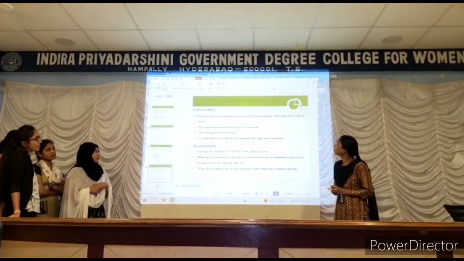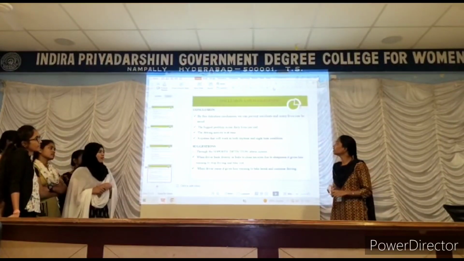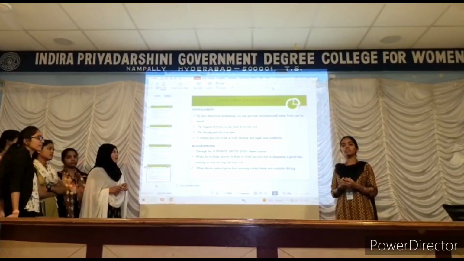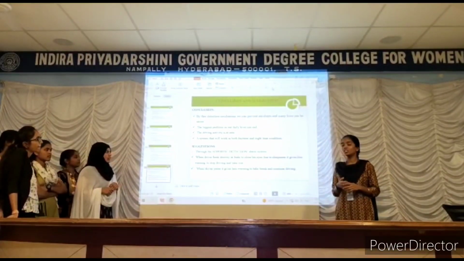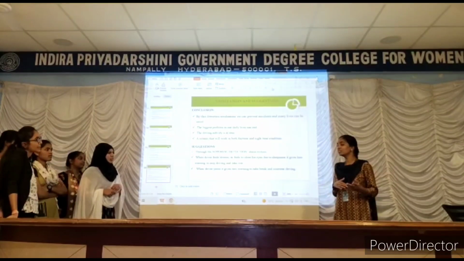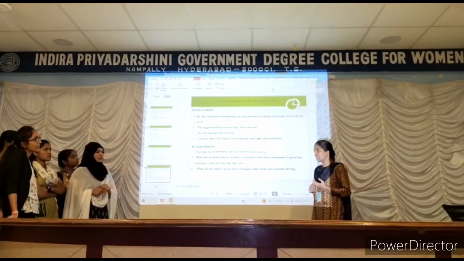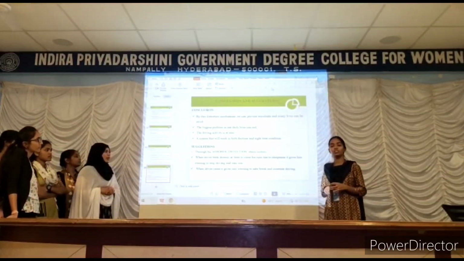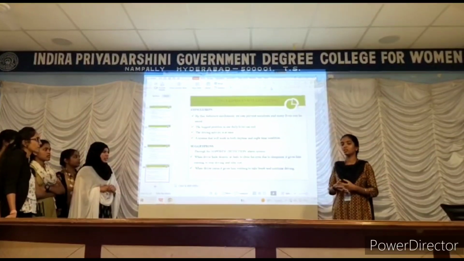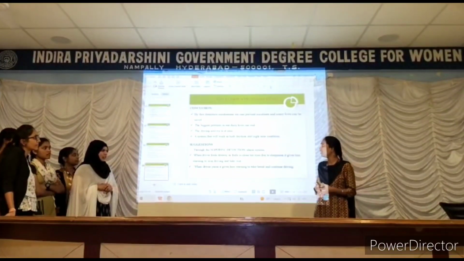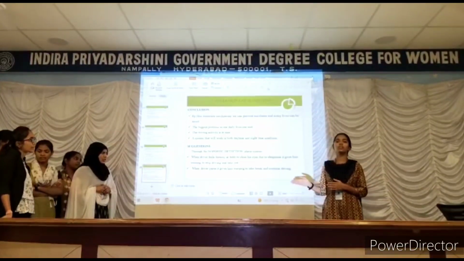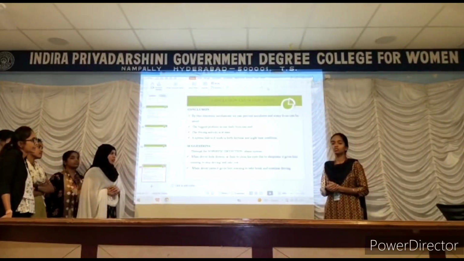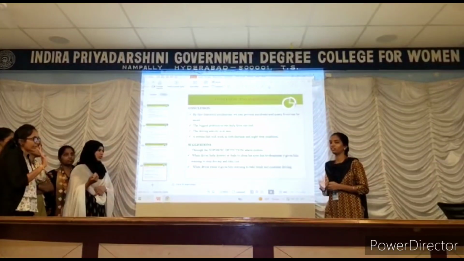Conclusion and suggestions. Conclusion: by this detection mechanism, we can prevent road accidents. The biggest problem is that the driving activity is at ease. Suggestions: through the soporific detection system, when the driver feels drowsy or sleepy, he will get an alarm to stop driving and continue driving after rest.